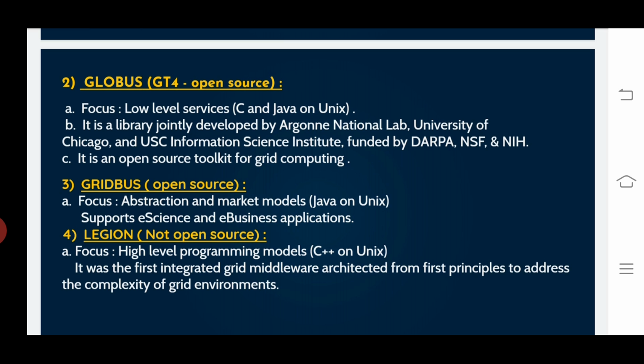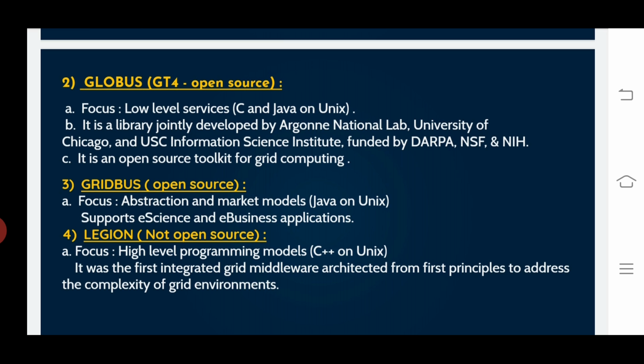Here we can look at Globus. It's open source. The main focus here is low level services like C and Java on Unix. And coming to the second point, it is a middleware library jointly developed by Argonne National Lab, University of Chicago and USC Information Science Institute, funded by DARPA, NSF and NIH.